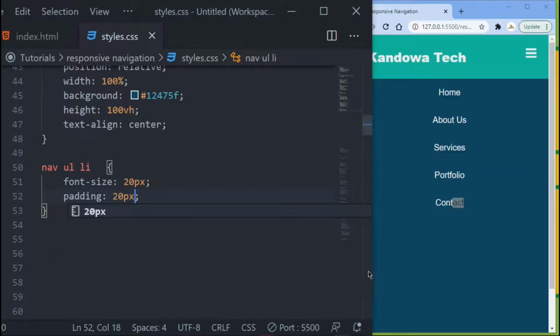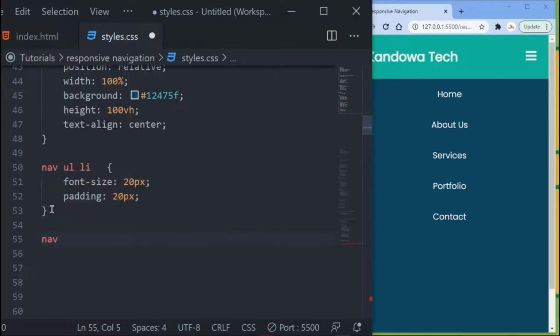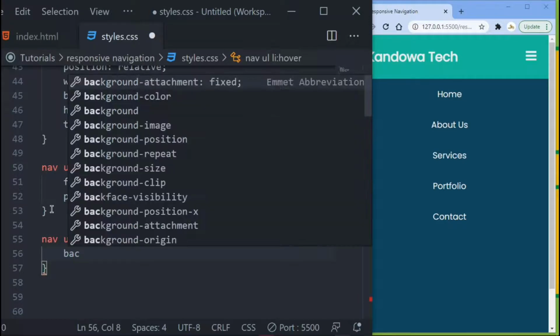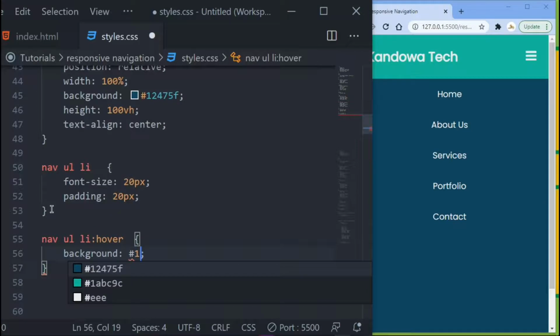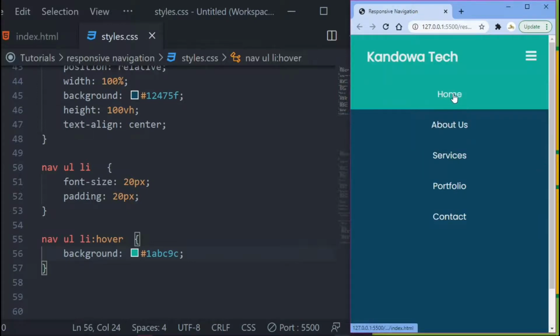So if you save this, you see you got it right there. Right, perfect. So now once you hover your list item, once you hover your navigation, you want to give it a different background color. So you want to come down here, your nav unordered list, and then once you hover, you want to give it, let's say, a different background color. So background, you want to use this color, which is 1ABC9C. So if you save that, see, now once you hover, you got a different background color there.